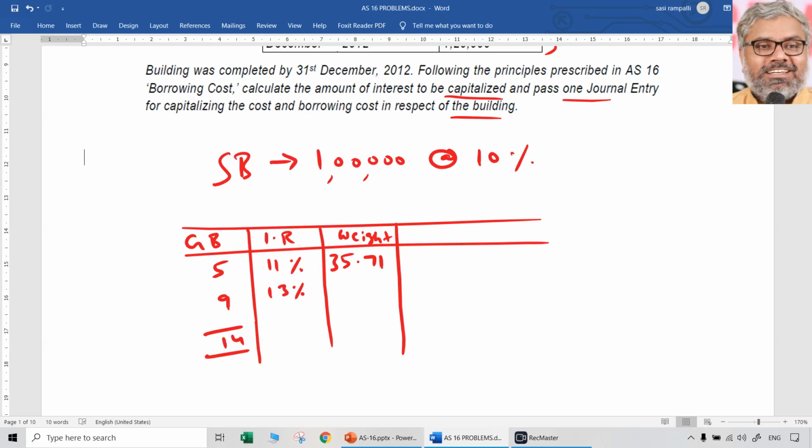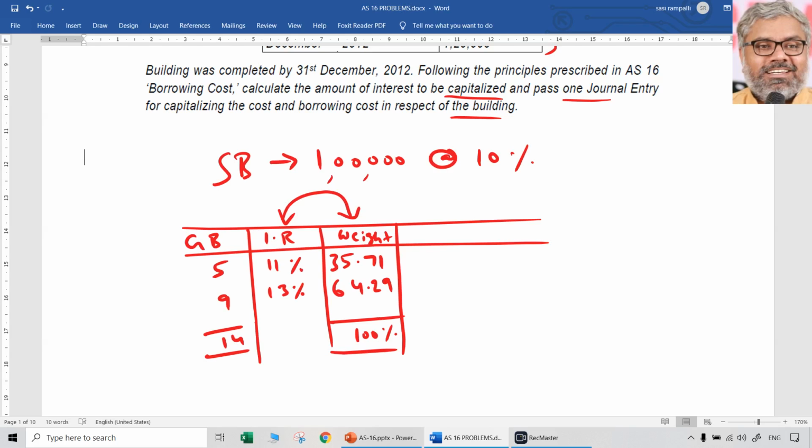Then 9 divided by 14 will be how much in percentage terms? Naturally, 64.29%, the total of which should be 100%. That is the weight we are talking about. So simply we took the weightage of each of the loans separately. Now we need to multiply these two to get the weighted average interest rate.